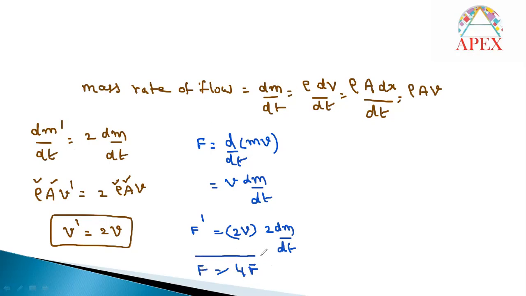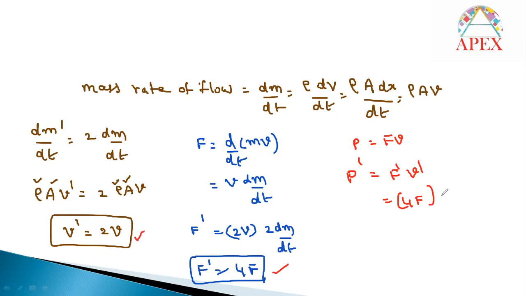So what you can write for force? F dash is equal to 4F, that means force will be increased by 4 times. And what about power here? Power is nothing but force into velocity. And the final power, if you want to calculate, is F dash into V dash. What can we write for F dash? That is 4F we got here. And what can we write for velocity V dash? We are getting here 2V. And finally this is 8FV. Force into velocity in the initial condition is the power. And the final power P dash is 8 times the initial power.